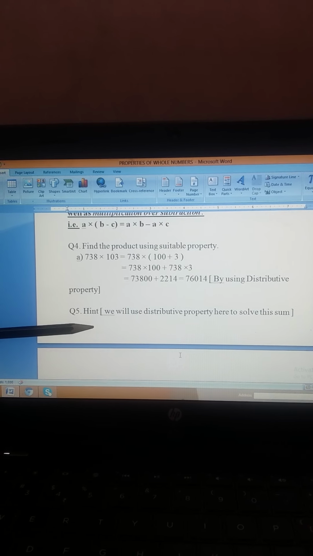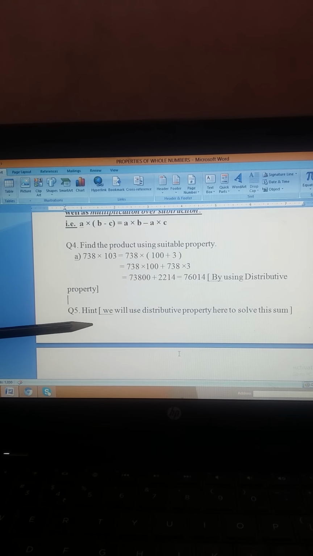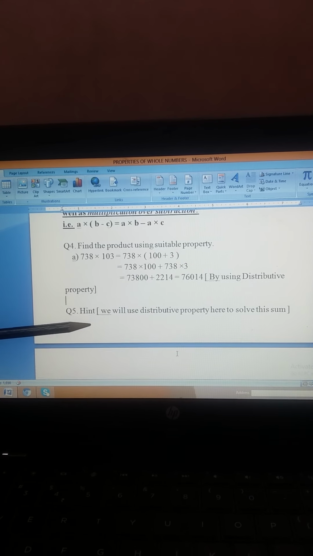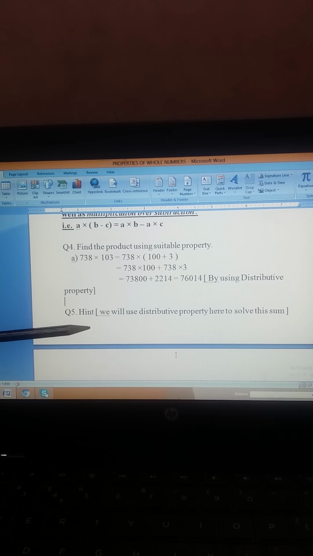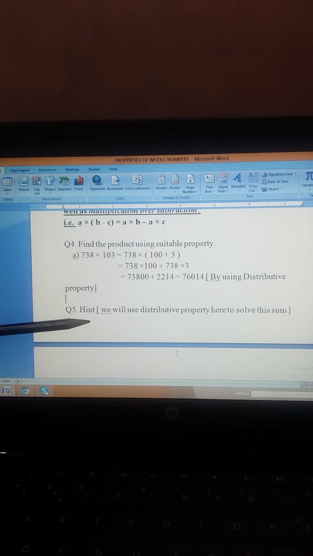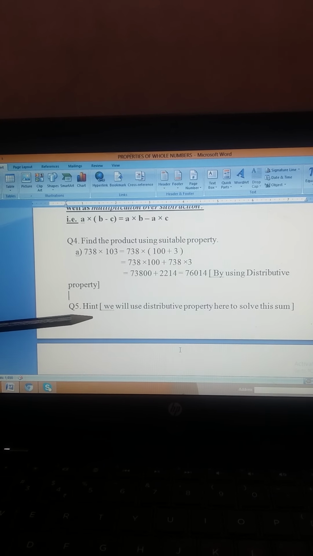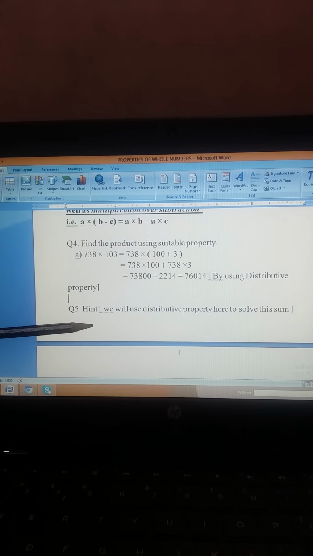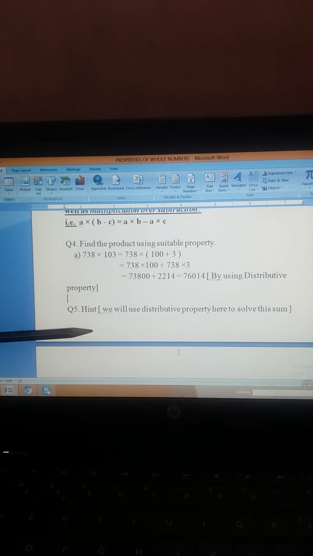The next question is number 5. Here you have to attempt it yourself. I am giving a hint. Here also we will use the distributive property of multiplication over addition to solve this sum. So you people have to try this exercise 2.2 based on these properties.